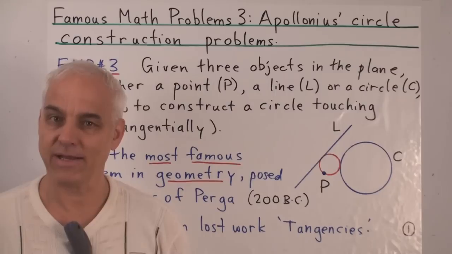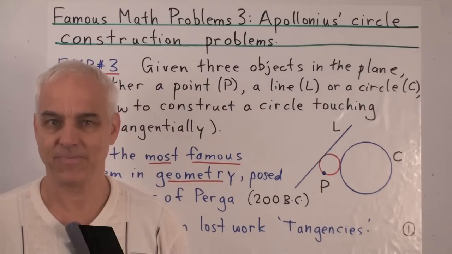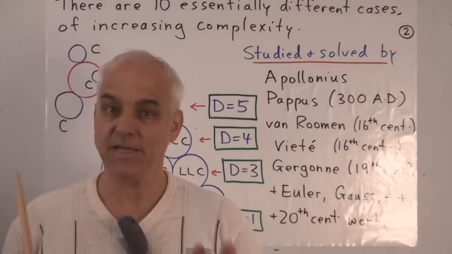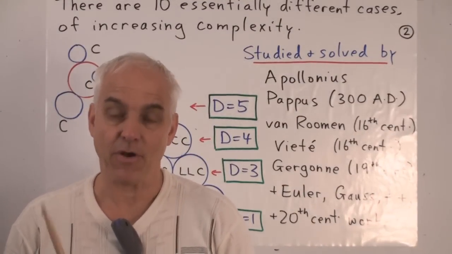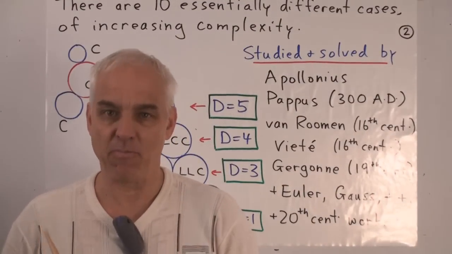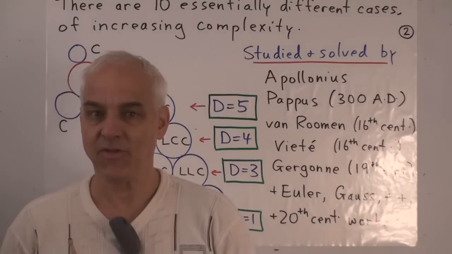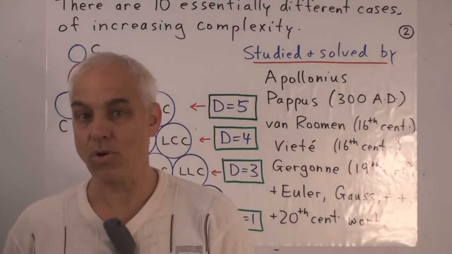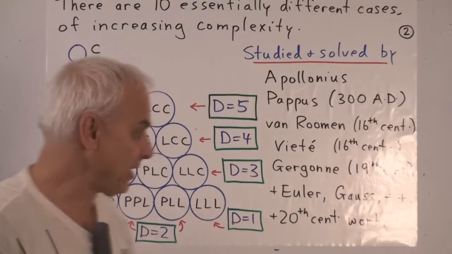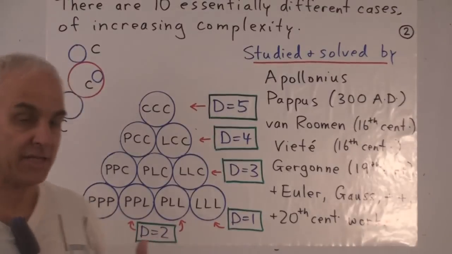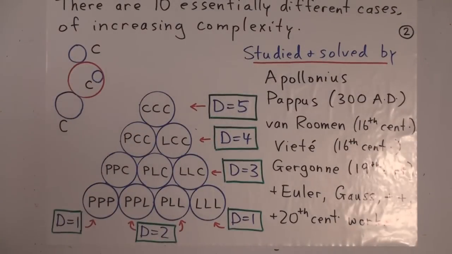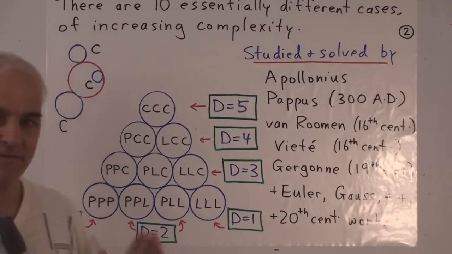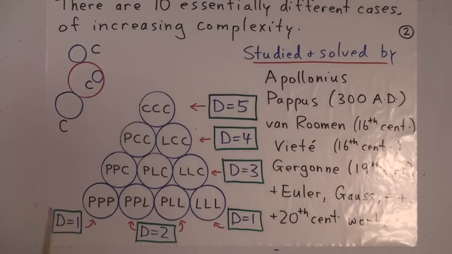So let's have a look in a little more detail at this problem. Contained in Apollonius's challenge, there are actually 10 sub-problems, because we can choose the three objects to be either points, lines, or circles. And I'd like you to think of the 10 possibilities as forming a pyramid. So here's how we're going to think about the various possible sub-problems in Apollonius' challenge.